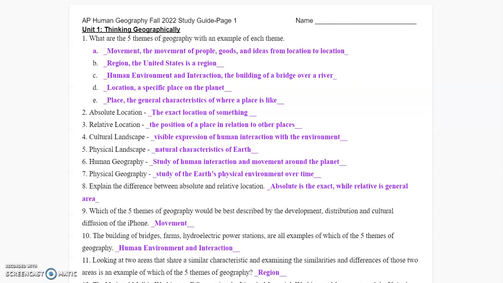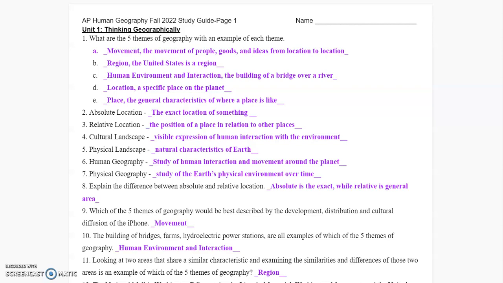L is location, so that's a specific place on the planet. And then place is looking at the characteristics of what that place is like. So it'd be like telling you it is St. Louis and explaining it. What are the characteristics? Well, it's hot in the summer, it's cold in the winter, yada, yada, yada. Two, absolute location, exact location of something specific. Relative location is giving you an idea of where that's at.